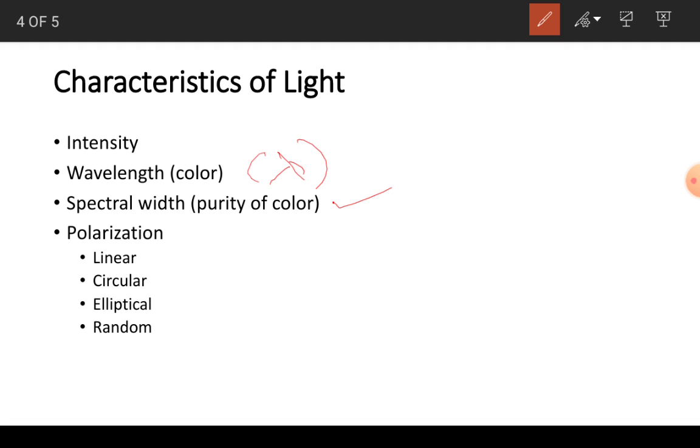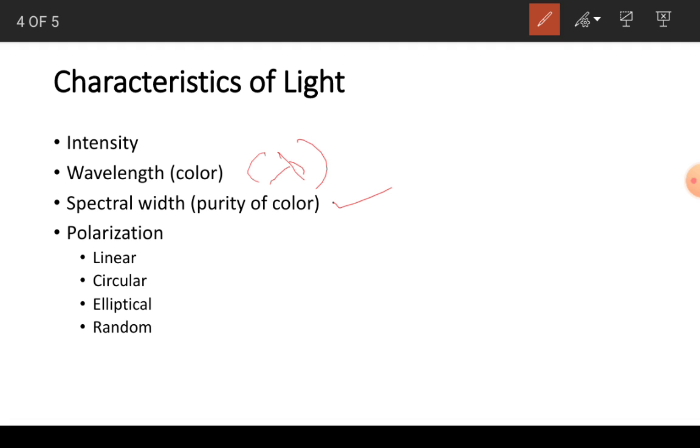So the spectral width, which in terms of normal human vision is the purity of the color, is an important parameter. Later on we will see that it is directly related to the data rates which you can transfer.